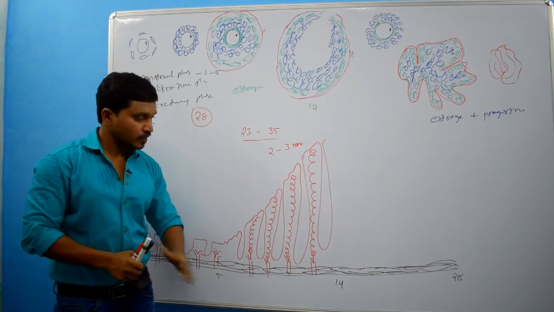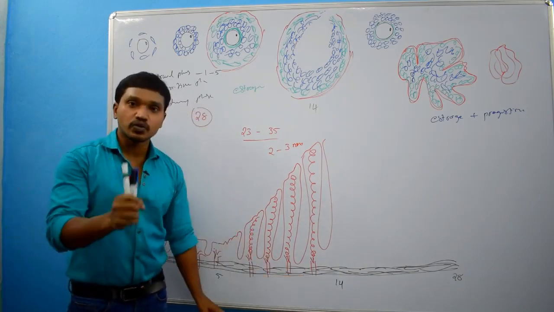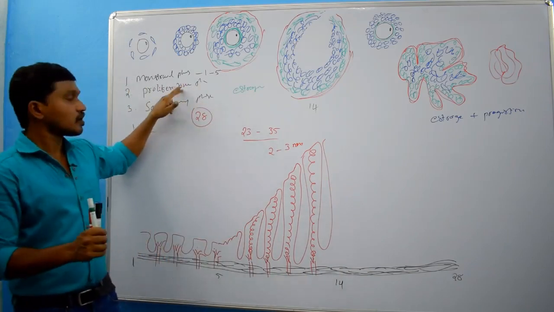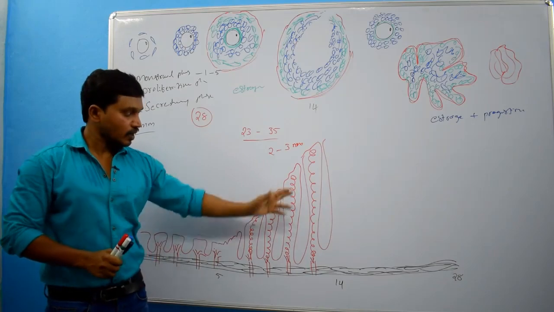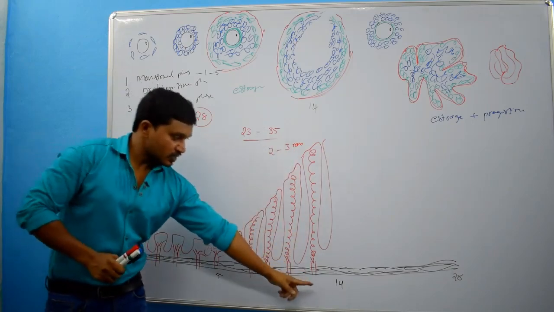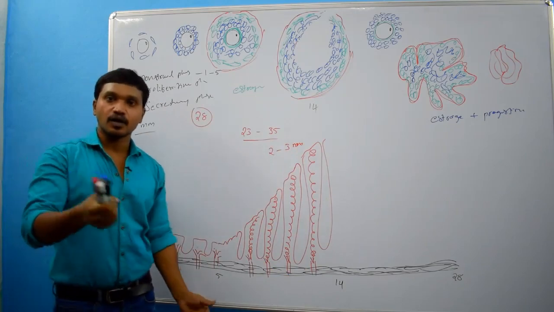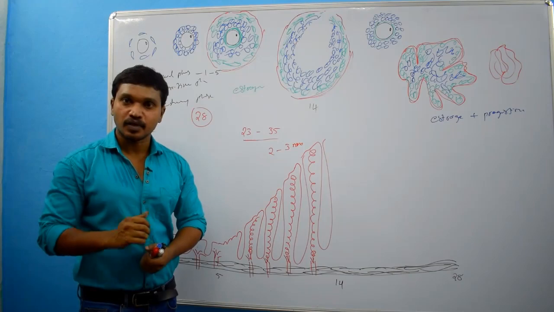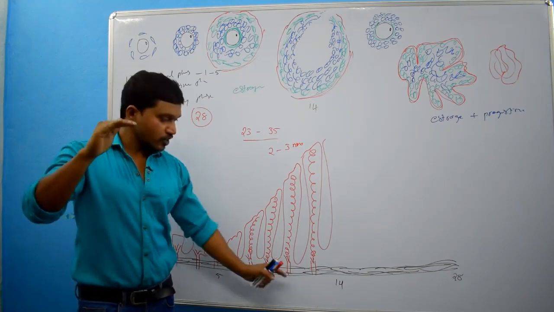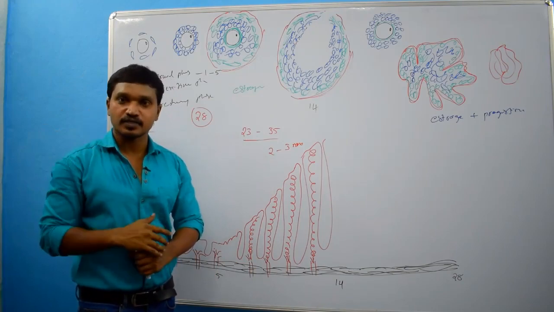Actually, the menstrual cycle duration depends on the proliferative phase. If the duration of the proliferative phase increases, the duration of the menstrual cycle also increases. If it decreases, the menstrual cycle duration also decreases.